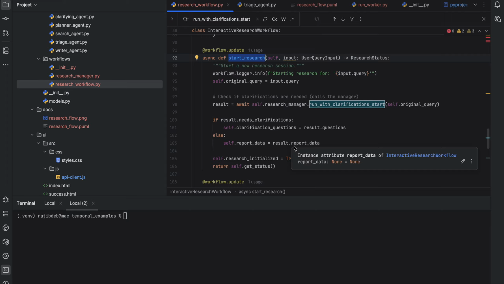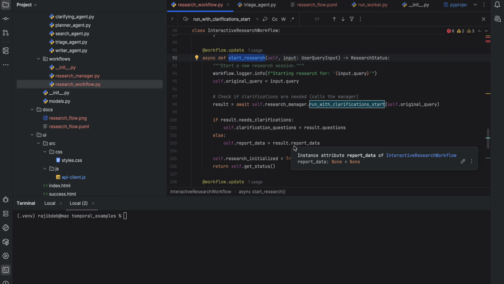Now to demonstrate how Temporal helps in enabling durable execution, when the clarifying agent is asking the questions to the user, I'll go ahead and disable the OpenAI key.